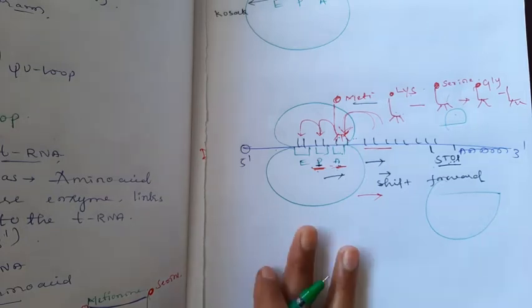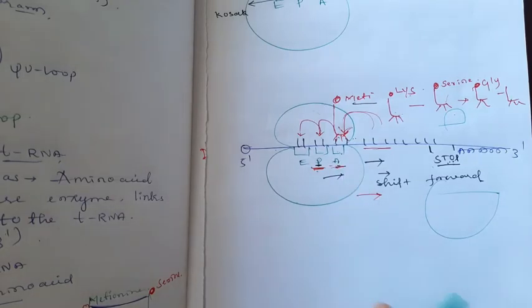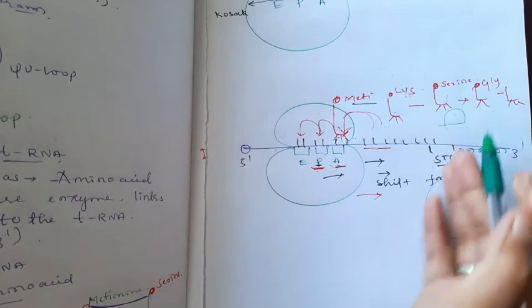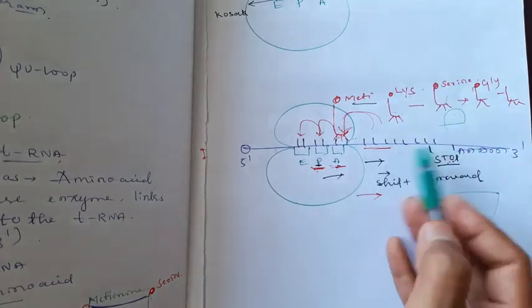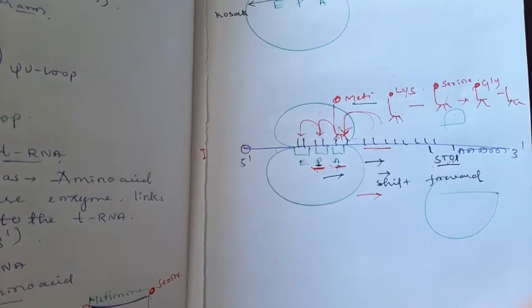Firstly, it is the initiation codon which fits in the A site of the ribosome. At that site the charged tRNA will come and bind, then another tRNA will come as the ribosome moves further in the forward direction, calling different tRNAs carrying different amino acids.